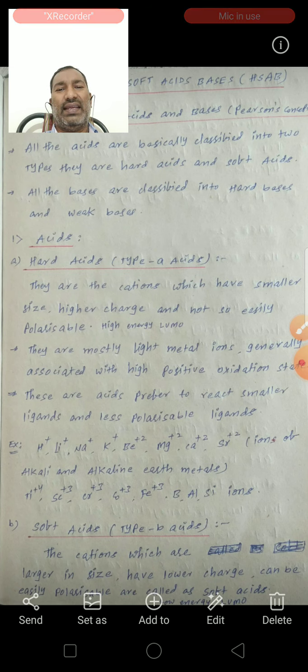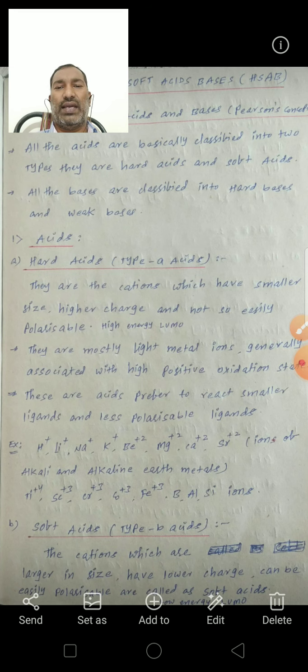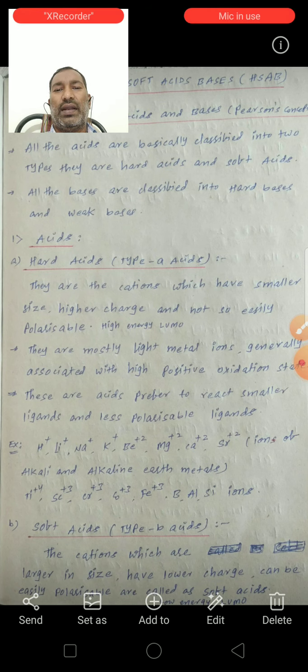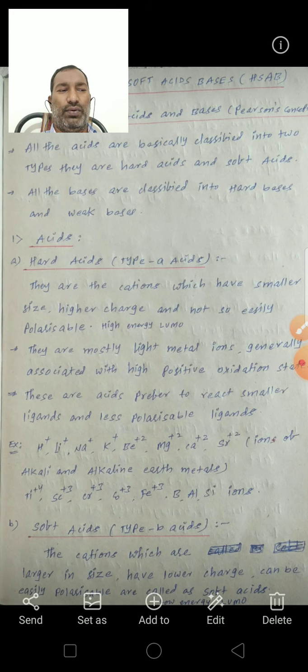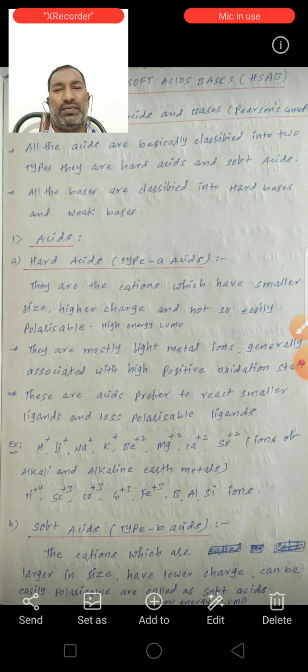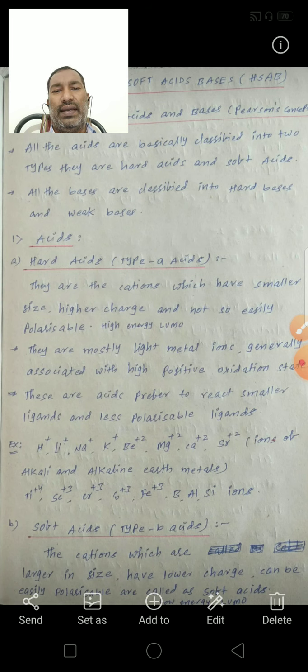They are cations which have smaller size. Second is the higher positive charge. Third, they are not so easily polarizable, meaning low polarizability, and they have a high energy LUMO.